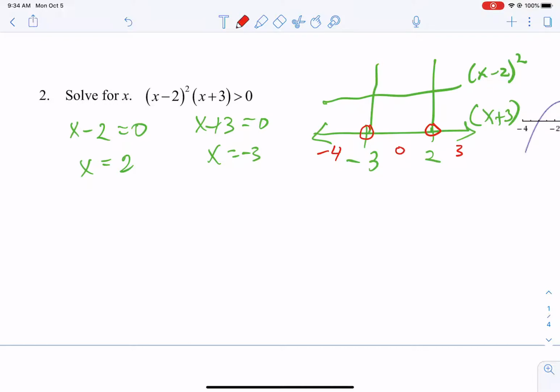So if we plug our -4 into this one, -4 minus 2 is going to be -6, but when we square it, it's going to be a positive. -4 plus 3 is -1, so that's a negative.